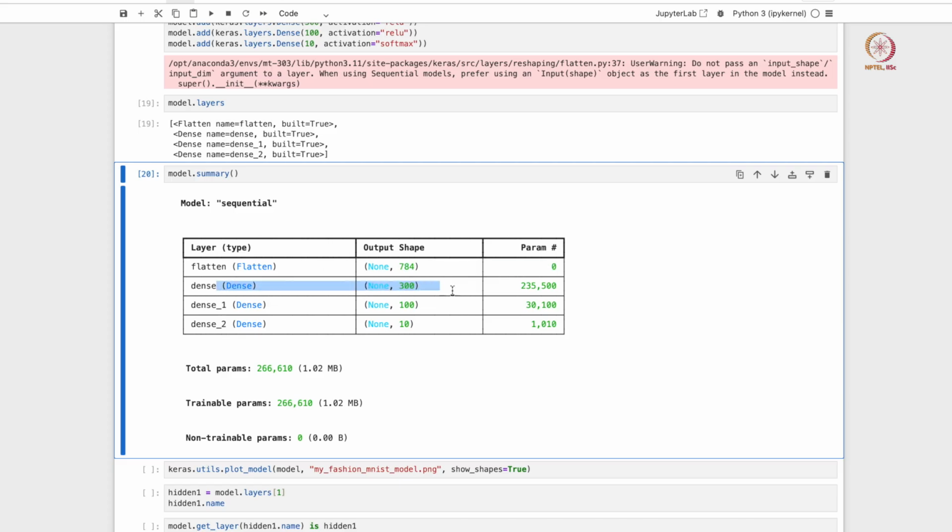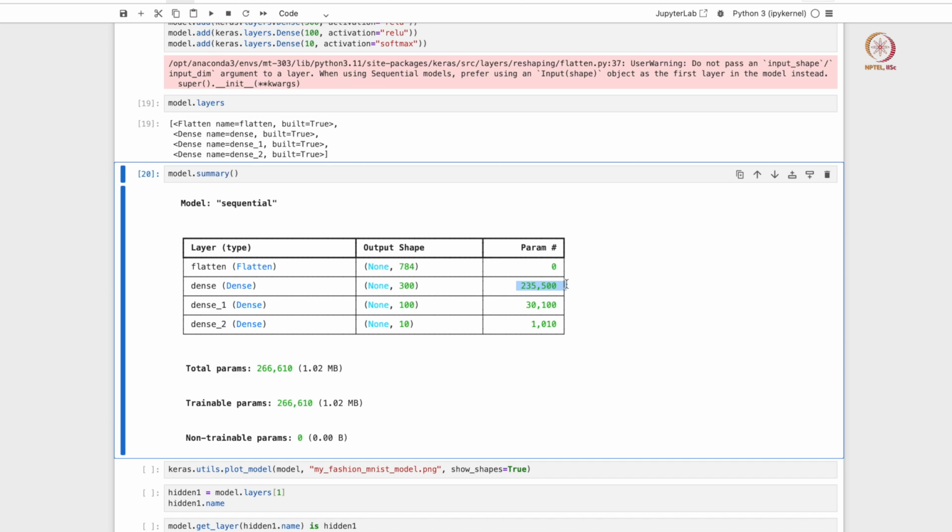The first dense layer has 300 nodes, and it has 235,500 trainable parameters, right. So how do we ensure that there are 235,500 parameters?